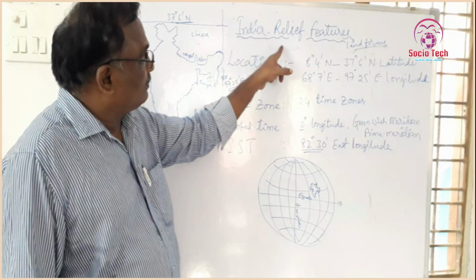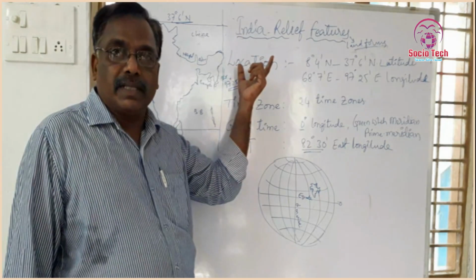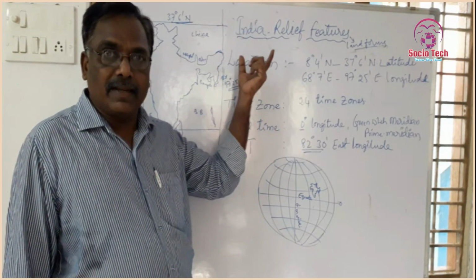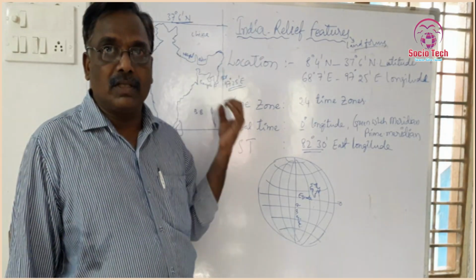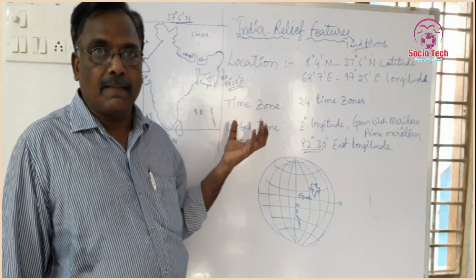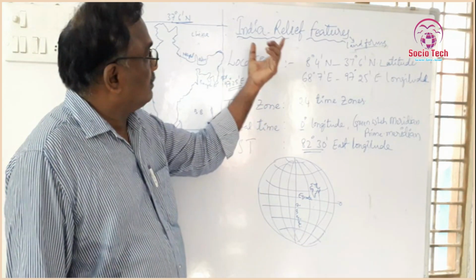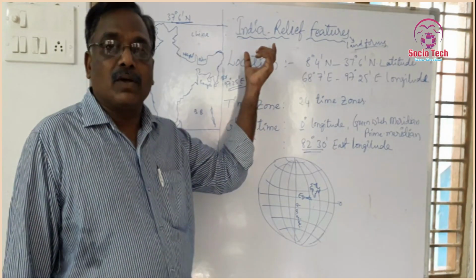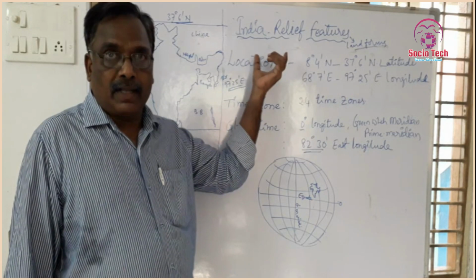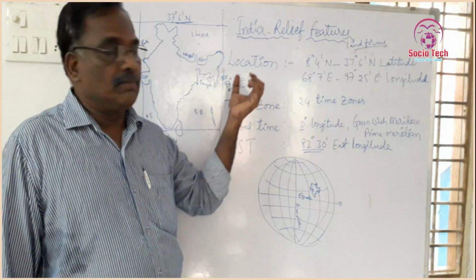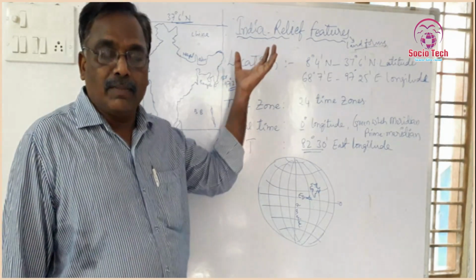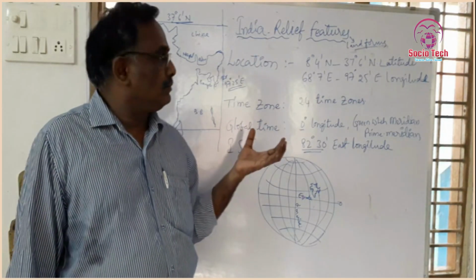And then another name is also there. What is the other name? Hindustan. The Arabs called this land Hindustan. And it is also called Bharat, Bharata, Bharatavarsha. Bharatavarsha is named after Bharata.